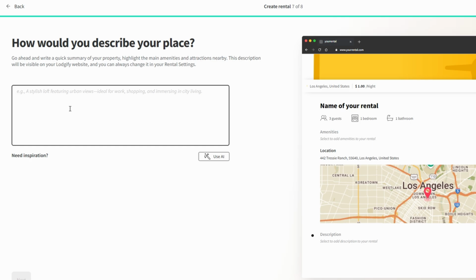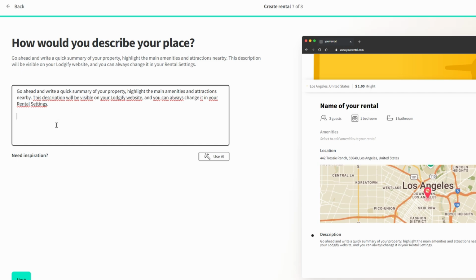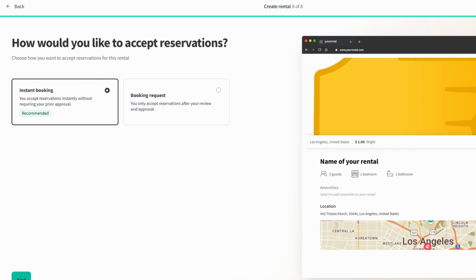If you need to tweak it later, don't worry. You can always go back and update the description as your rental evolves. With a well-crafted summary, you'll make a lasting first impression.